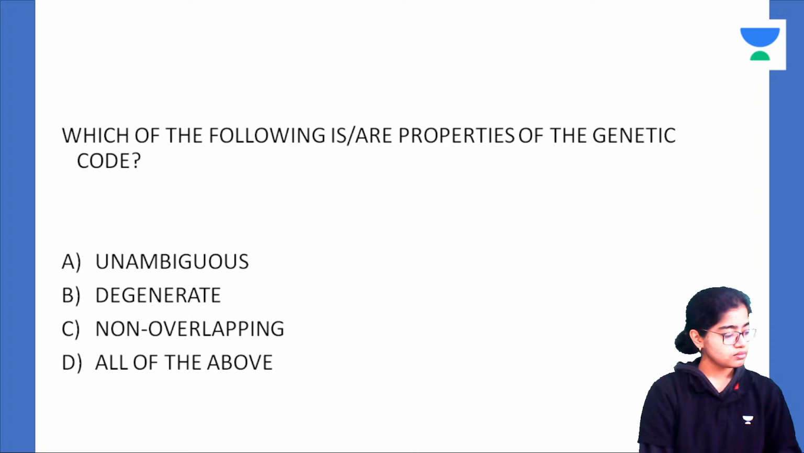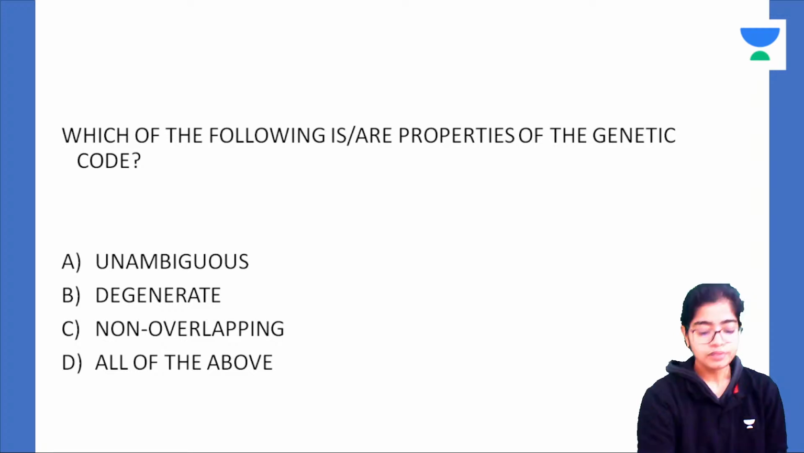Okay, so try and answer in the chat section. The question is, which of the following is or are properties of the genetic code? A, unambiguous, B, degenerate, C, non-overlapping, or D, all of the above. Can you tell me? Very good, very good. It's all of the above.